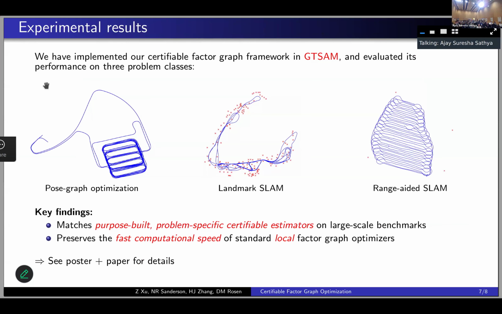We've implemented this inside GTSAM. We've run it on a variety of state estimation tasks for mapping and navigation. The main point here is that this approach matches the performance of existing purpose-built problem-specific certifiable estimators for large-scale benchmarks and preserves the computational speed of existing local factor graph methods. So you really get the best of both.